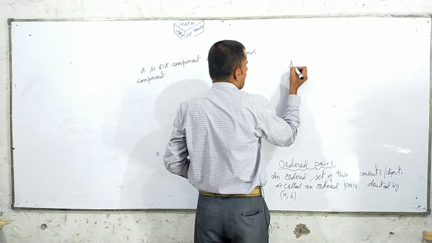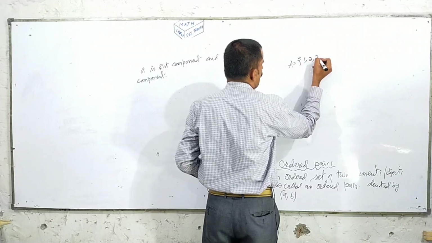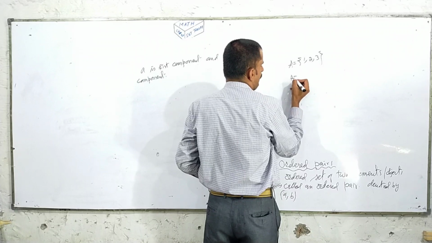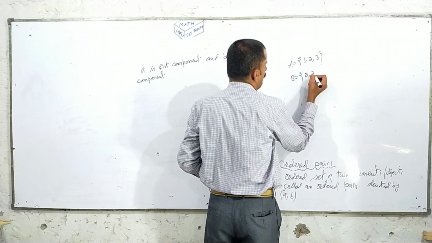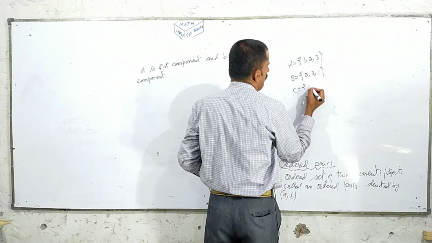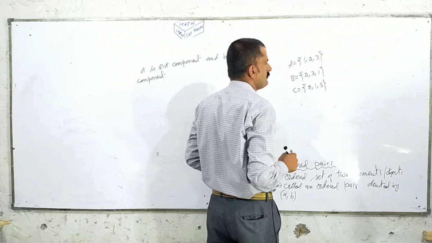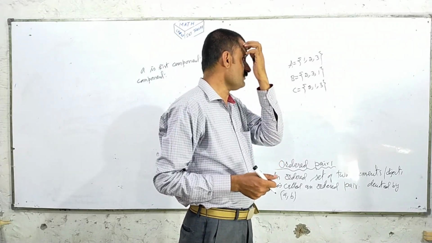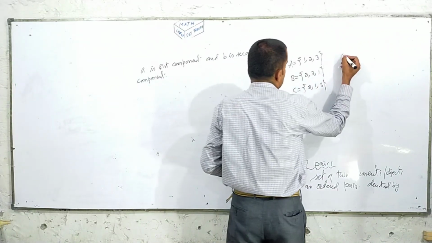Suppose in sets, A is equal to {1, 2, 3}, B is equal to {2, 3, 1}, C is equal to {2, 1, 3}. They are equal, but in set representation repetition is not allowed.